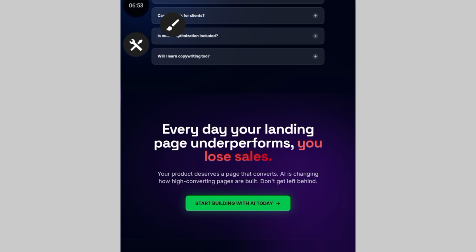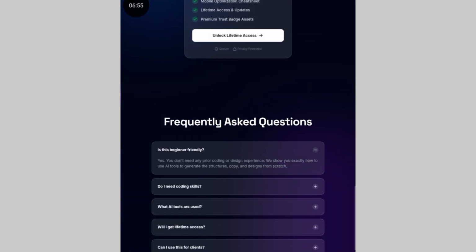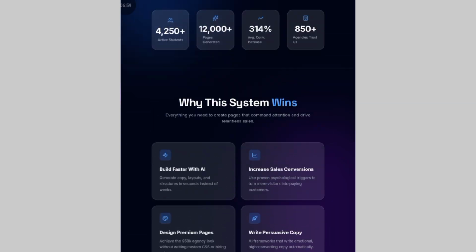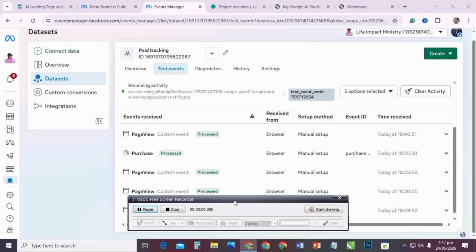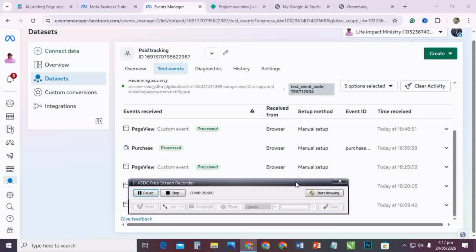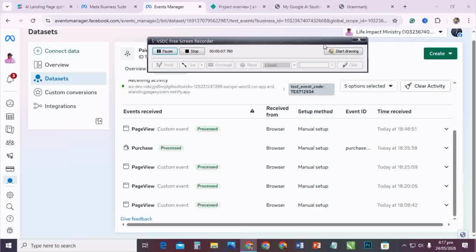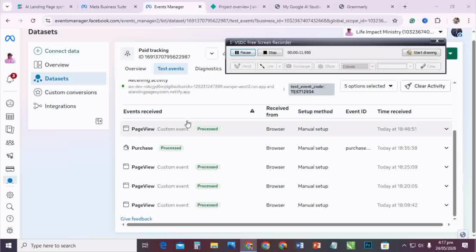So I need you to constantly focus on what you are doing in order to build a landing page that will actually convert a lot of customers for you. On my screen right now, this is what I mean by setting up the pixel with your Google Studio account. You can see this is my tracking. I've set up the Facebook pixels. It's already tracking now. The conversion API that I mentioned is already tracking.